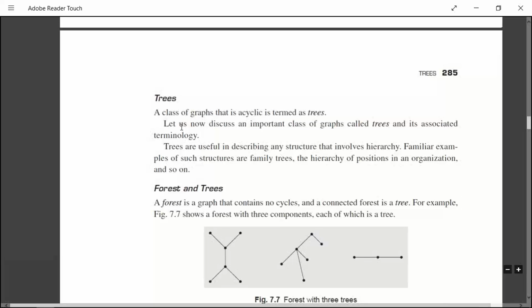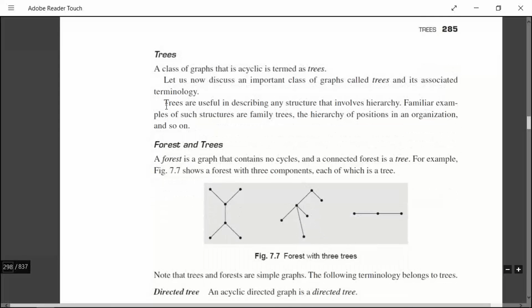So trees are useful in describing hierarchy, like our family lineage or how our family tree will be, or the hierarchy positions of an organization, like who are the workers, who will supervise them, who are the head of these supervisors, under whom these managers work, and who is the person who has established this, like the CMD.